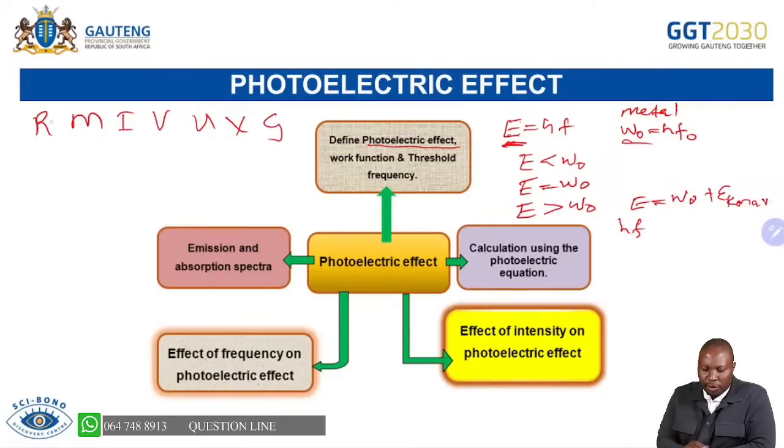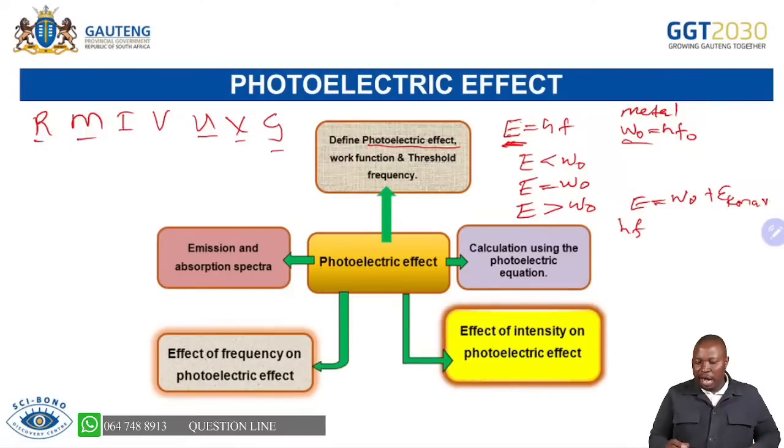You said we have radio waves, microwaves, infrared, visible light, ultraviolet, X-rays, and gamma rays. Remember, gamma ray simply means this side: shorter wavelength. Shorter wavelength means higher frequency. So as you move that side, you have shorter wavelength, which means higher frequency.